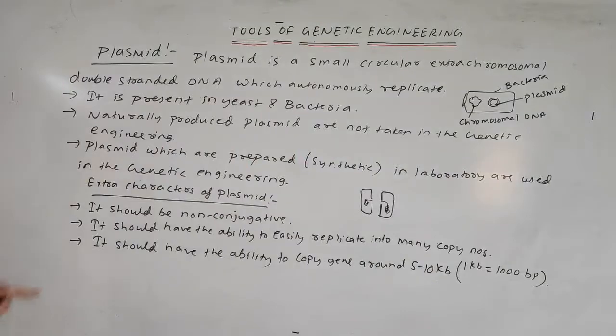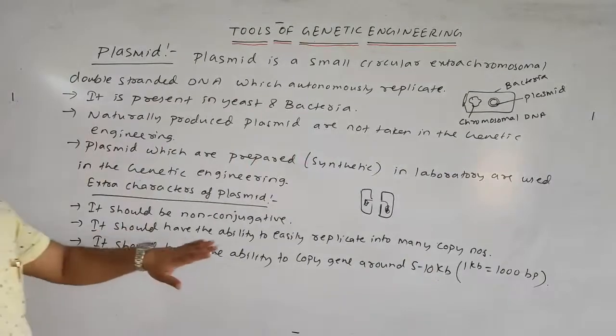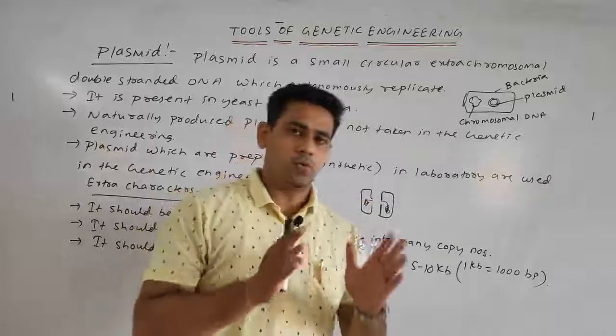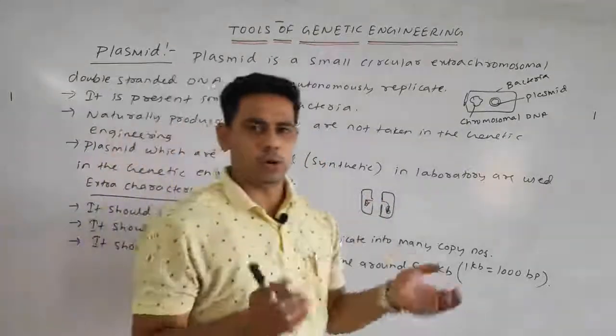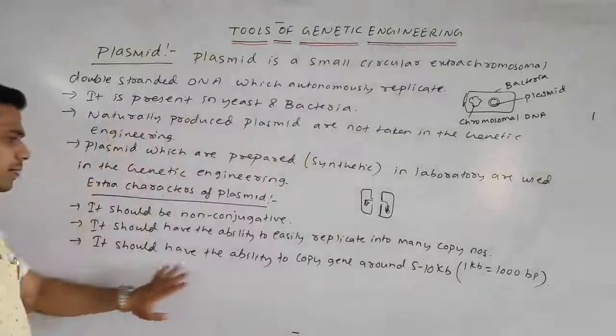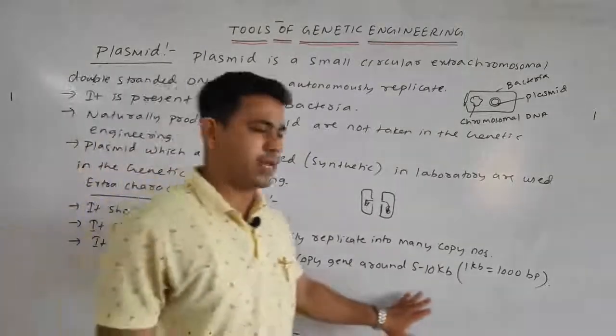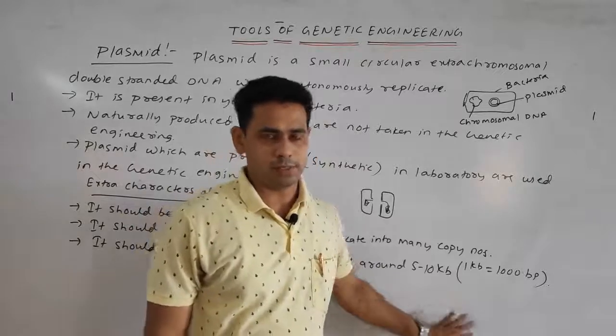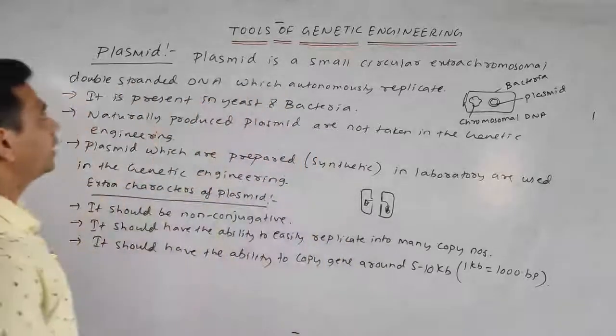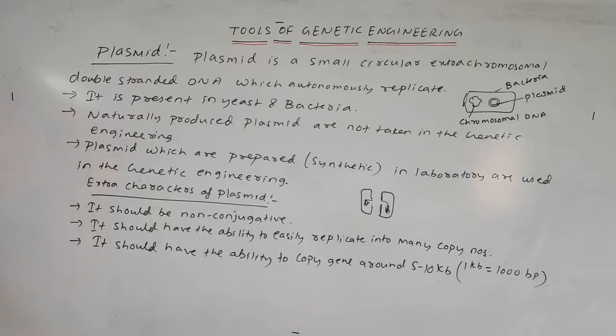Next, the extra characters: it should be non-conjugative, meaning restricted to one bacteria. It should have the ability to easily replicate into many copy numbers. It should have the ability to copy genes around 5 to 10 kilo base pair, or 5,000 to 10,000 base pairs. So these are general points of the plasmid. Please note down.